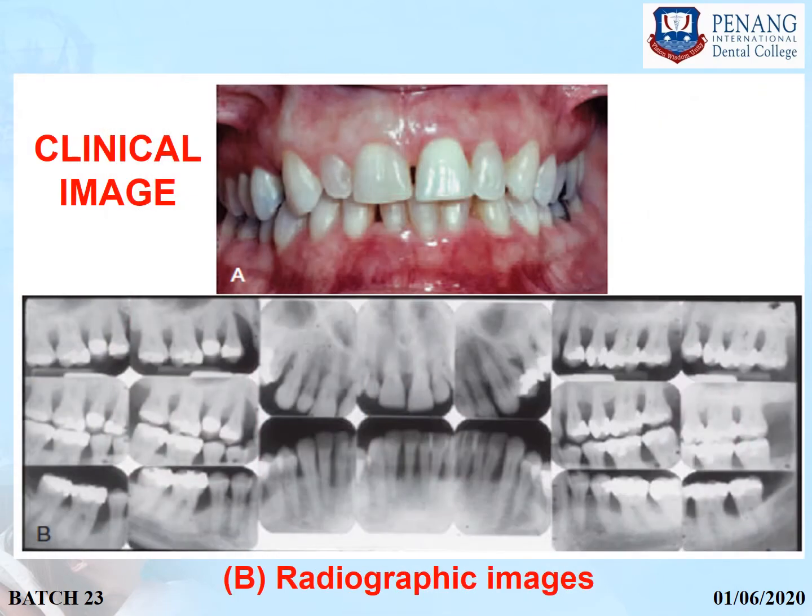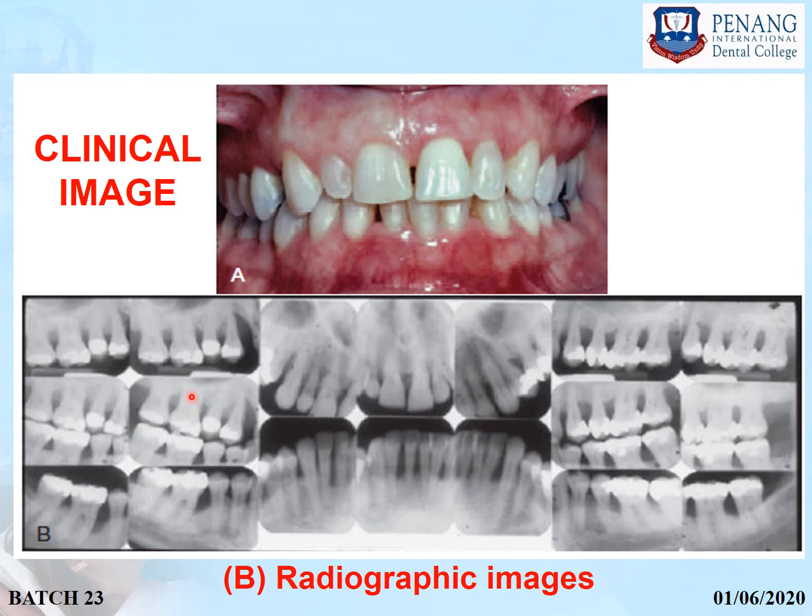So this is a clinical image of a patient with chronic periodontitis. You can see that recession is here. Recession means loss of attachment, and when you insert a probe there might be probing depth also, or both can be present as it has been described in the definition of chronic periodontitis.